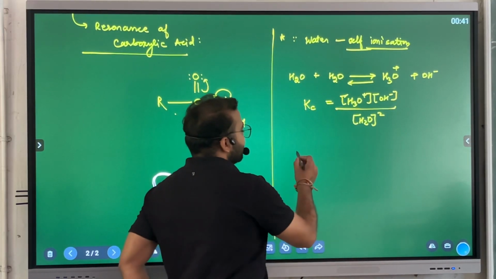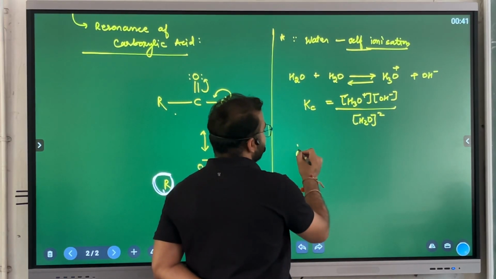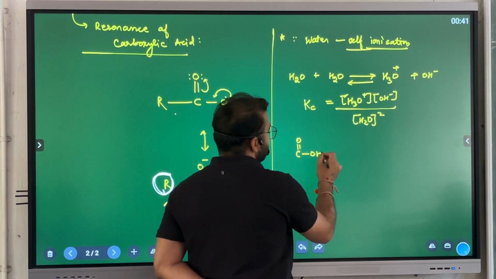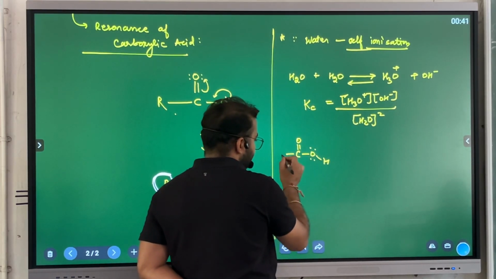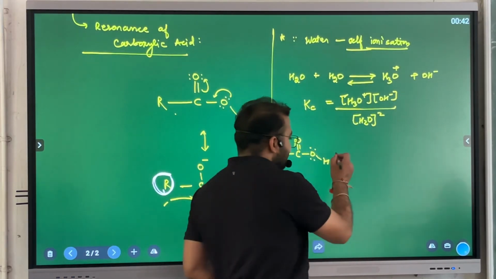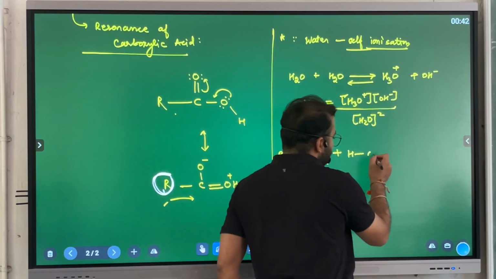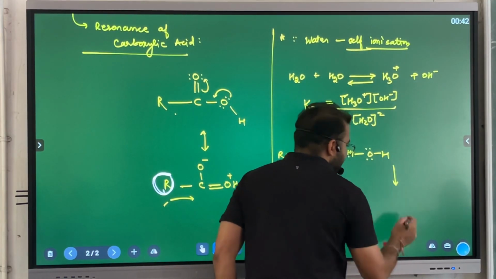On the other hand, if any carboxylic acid comes in contact with water, they also have an OH group here. Since they have OH, if we connect the water molecule with the carboxylic acid, again the same formation will take place.